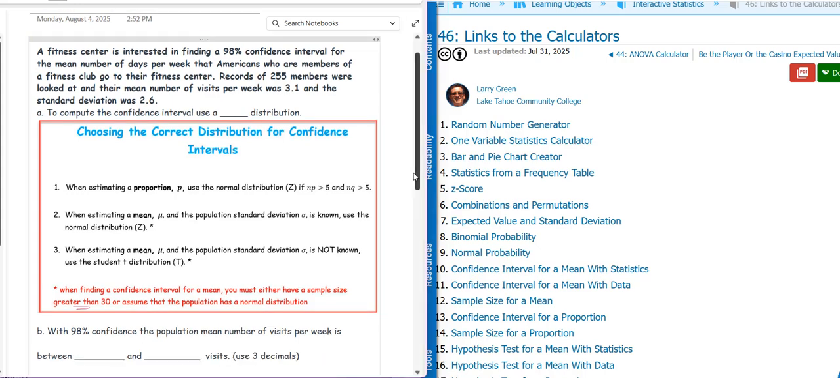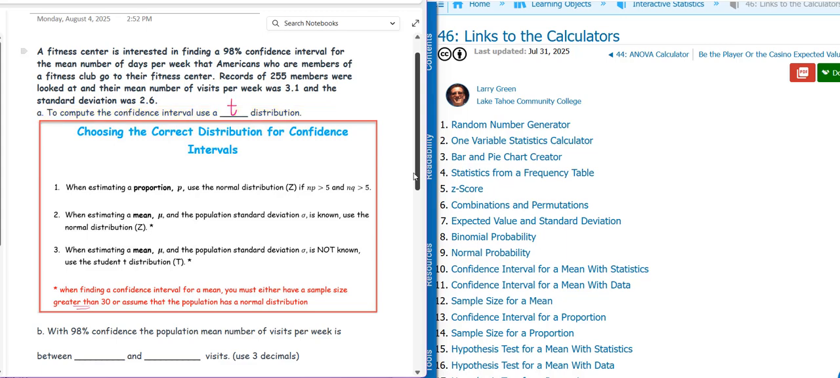A fitness center is interested in finding a 98% confidence interval for the mean number of days per week that Americans who are members of a fitness club go to their center. Records of 255 members were looked at, and the sample mean was 3.1, and the sample standard deviation was 2.6. So we're going to use a t-distribution here